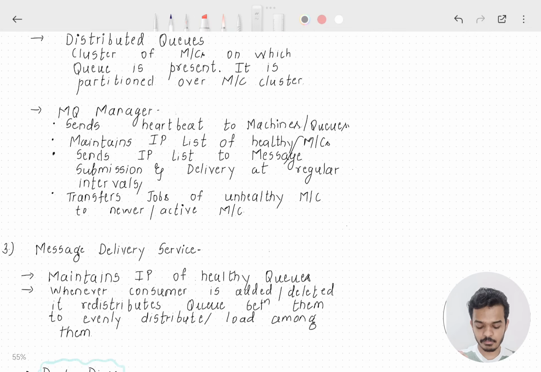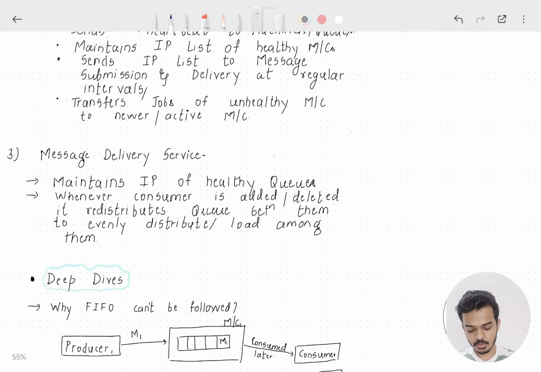Next, the third thing that it does is whenever a machine goes down or a new machine is added to a message queue cluster, it will update the list of IPs, right? So it keeps sending the list of IPs to the message submission service and message delivery service at regular intervals. Okay.